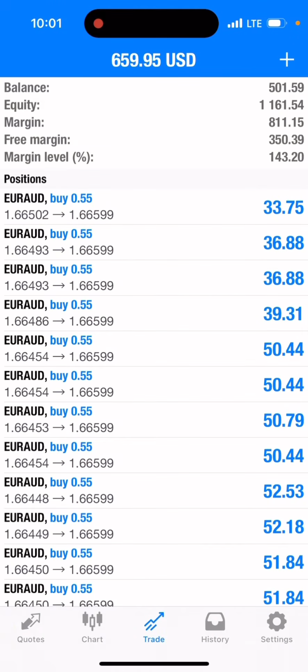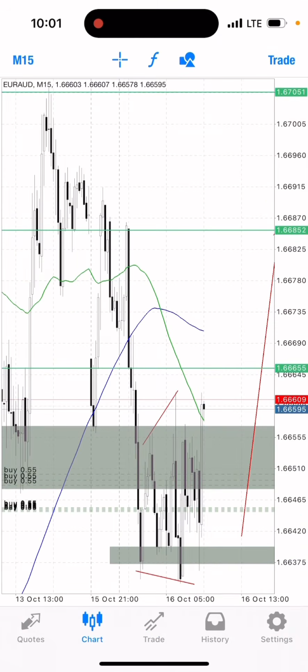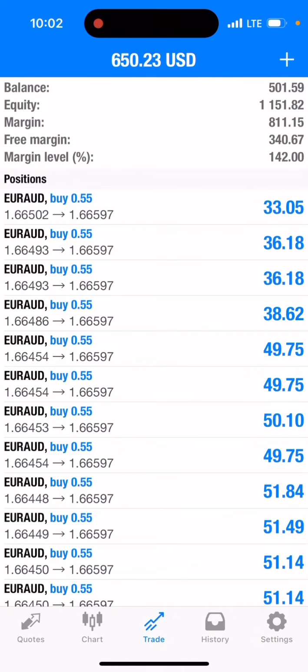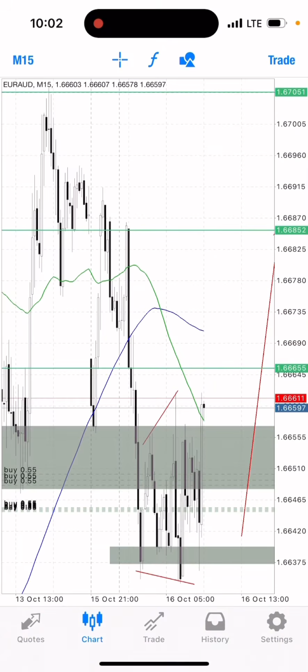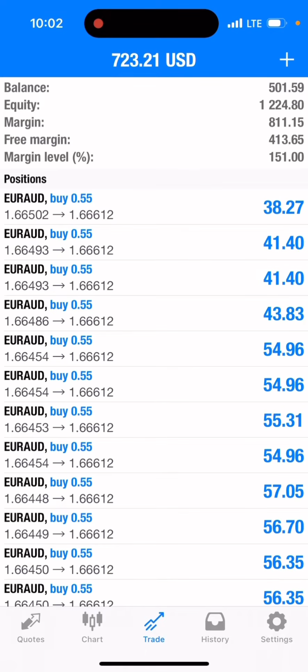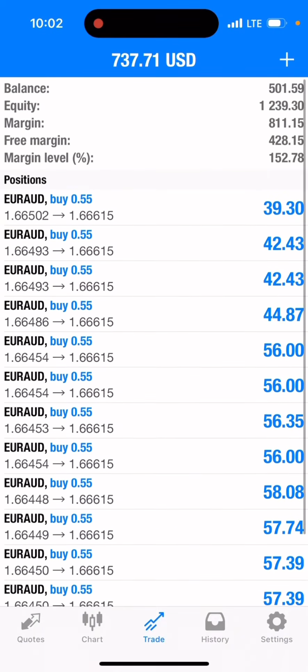This is a $500 account and I want to flip it, so I will be holding it. Anyhow the market is going, I'll keep updating them. My $500 account is running 1,150 right now. I'm expecting it to go 2K plus. That's my target on this account, taking this $500 to over 2K. That's my target for today. Let's see how everything goes.